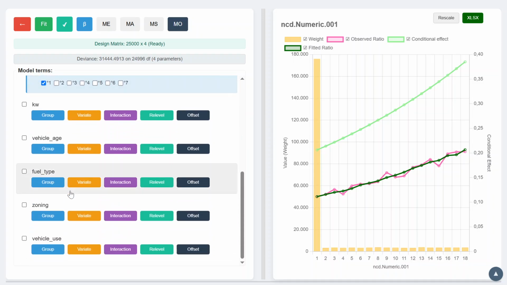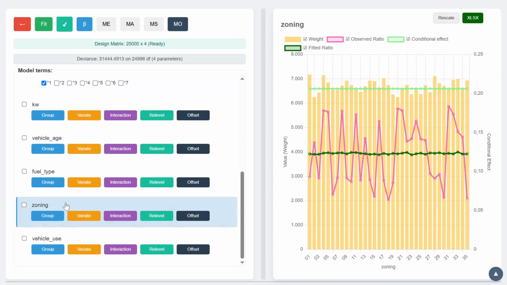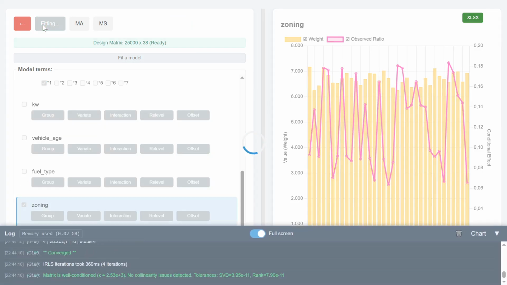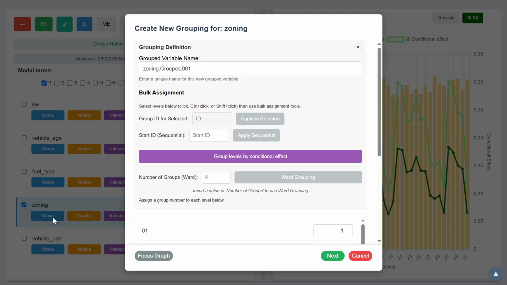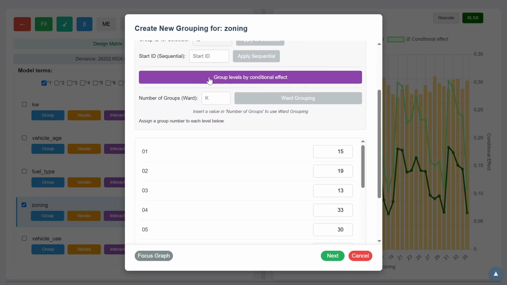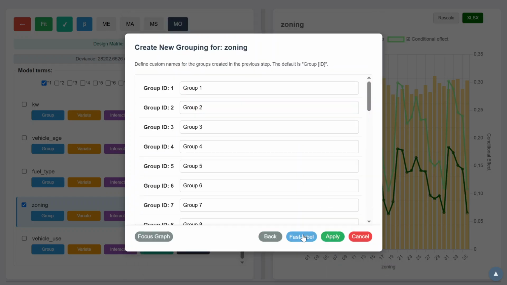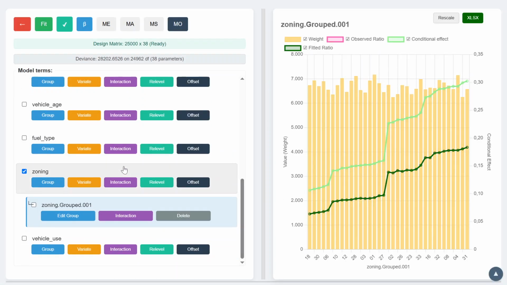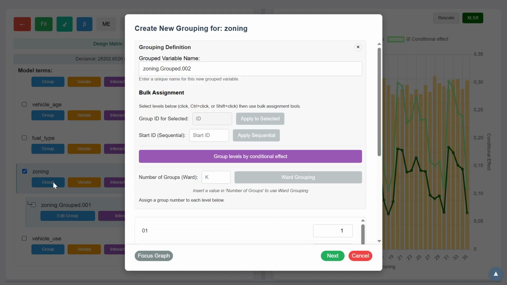We delete the reference model, and we now try adding a meaningful grouping to the zoning variable. We fit the simple factor and order the levels of the zoning variable by conditional effect. Next, we create a grouping composed of 3 groups using the word grouping feature.